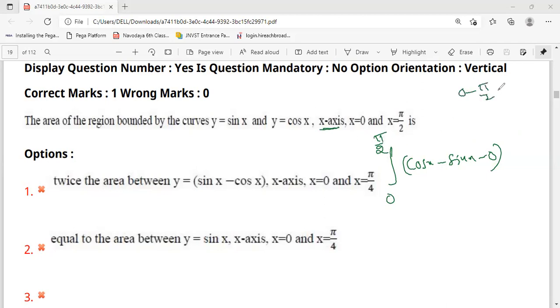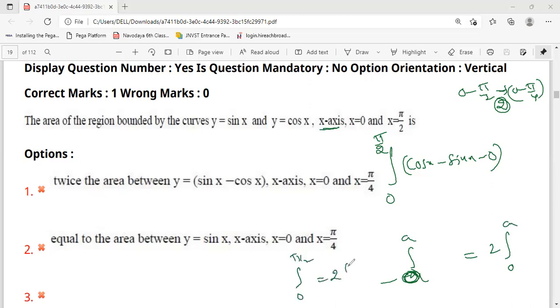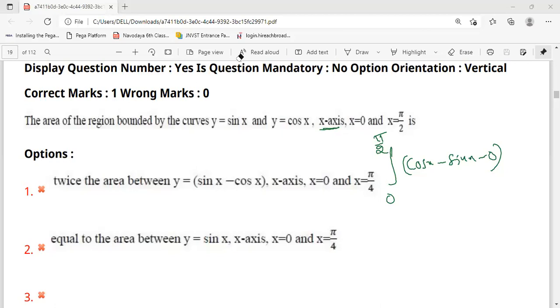0 to pi by 2 means I will write 0 to pi by 4, and before that I will write 2 times, because if your function is from minus a to a, I can write that as 2 times of 0 to a. If your function is 0 to pi by 2, I will write 2 times of 0 to pi by 4. So according to that we can eliminate some more options. Writing this as 2 times the integral 0 to pi by 4 of cos x minus sin x, 0 means 0 only.